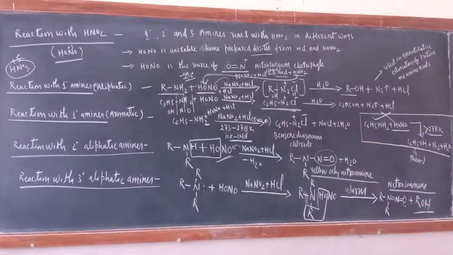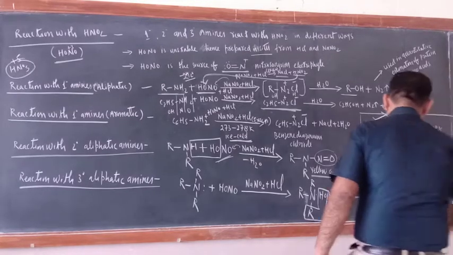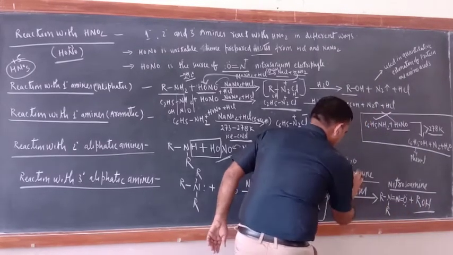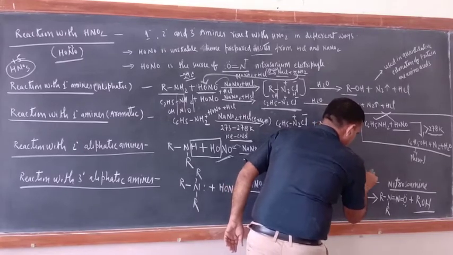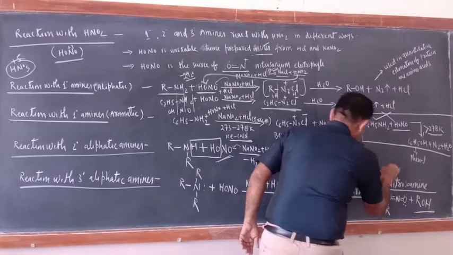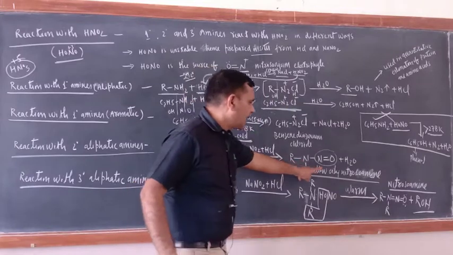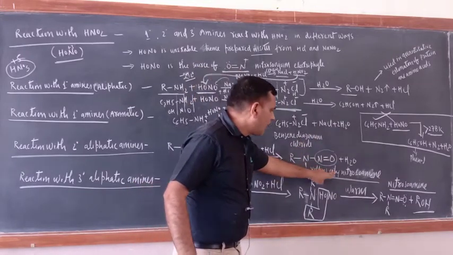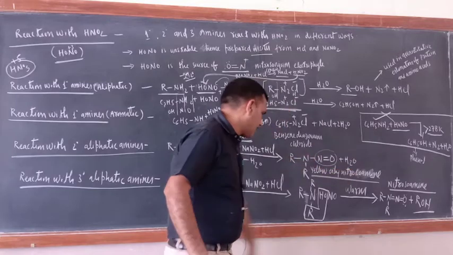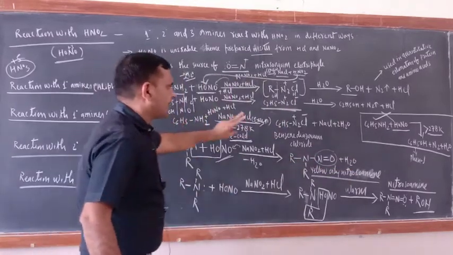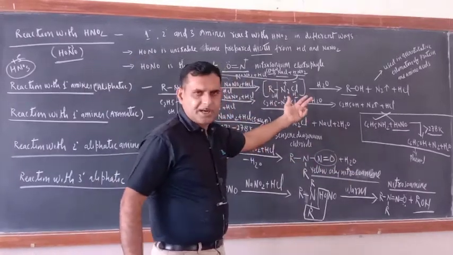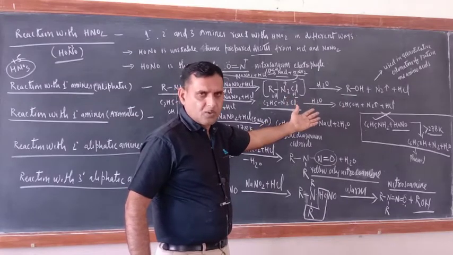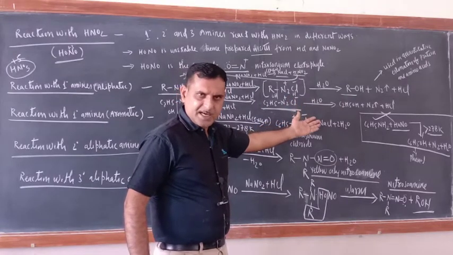Nitrosamine. Okay, let me check also. This is, yes, nitrosamine. Yes, correct. Allyl 2 degree amines make allyl nitrosamine. Correct. So now it is different from 1 degree amine. In 1 degree amines, the final product is alcohol, N2 gas and HCl.